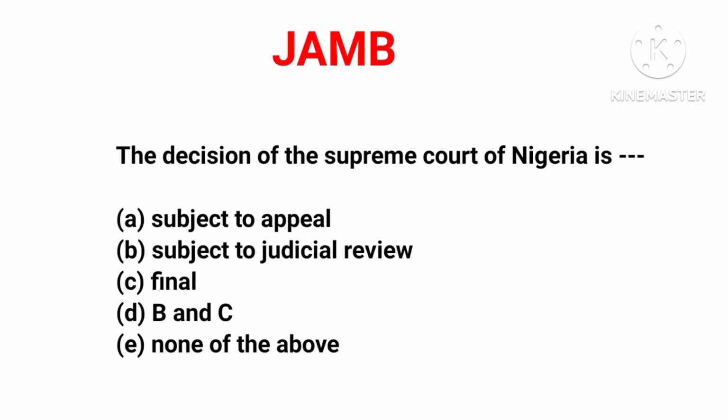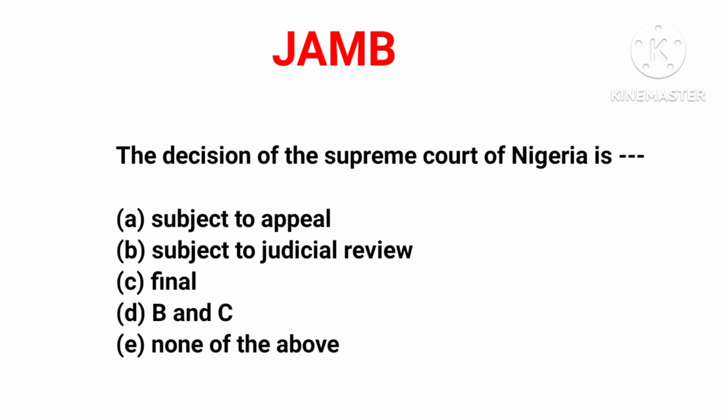The decision of the Supreme Court of Nigeria is: Option A, subject to appeal. B, subject to judicial review. C, final. D, B and C. E, none of the above. Okay, now the decision of the Supreme Court of Nigeria. The Supreme Court of Nigeria is the apex court, the highest court in Nigeria, and their decisions are final. Whatever they decide is final. So option C is the correct answer.